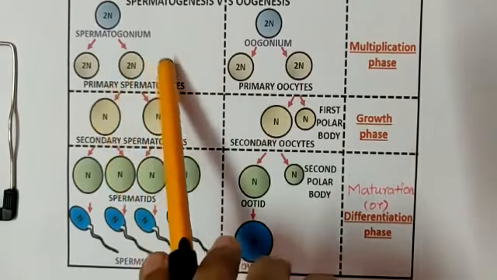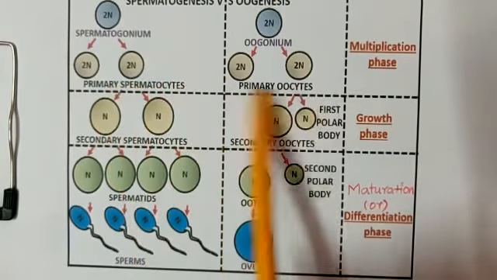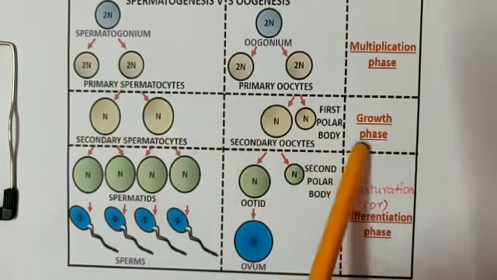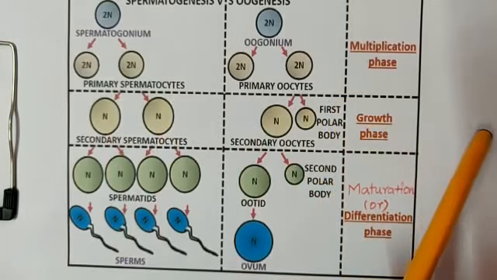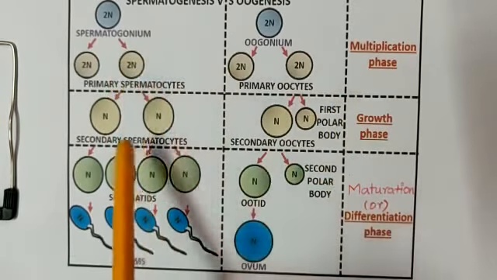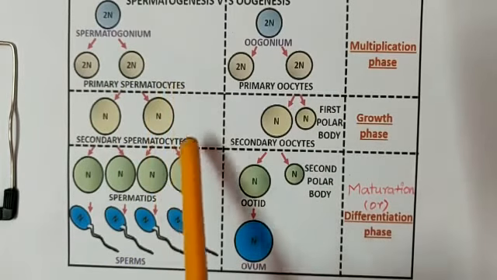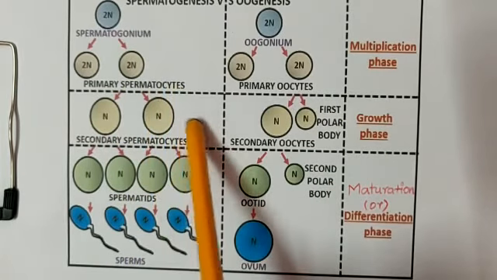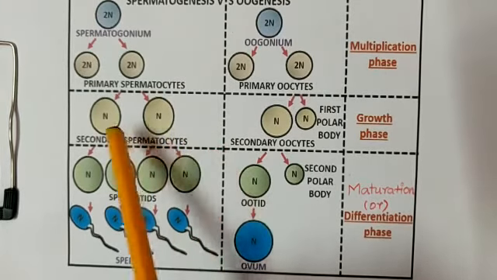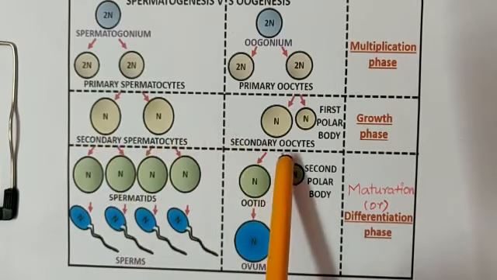The primary spermatocyte and primary oocyte undergo the growth phase with meiosis 1. Meiosis 1 is the reduction division. From 2N, it gets only N chromosomes; from the diploid condition, it is transformed to a haploid condition. Clear? So, the secondary spermatocyte and secondary oocyte are formed.